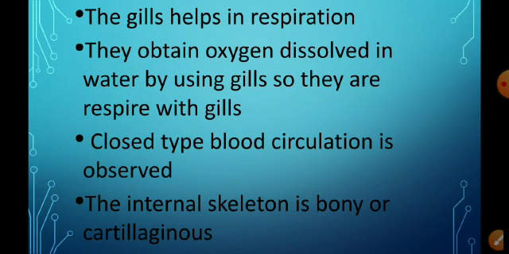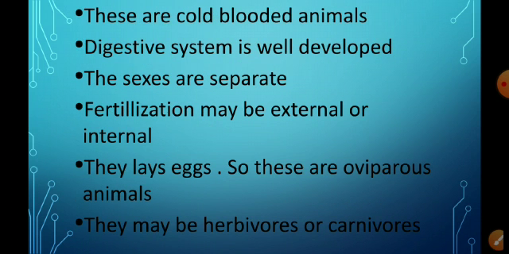Some fishes have a cartilaginous skeleton, some have bones, and some are made up of both bones and cartilage, such as tuna or rohu. These are the examples. Then these are cold blooded animals. The blood is cold in these type of animals.